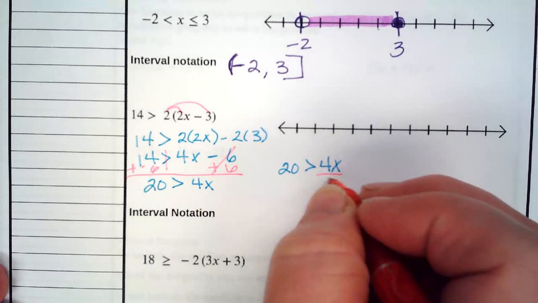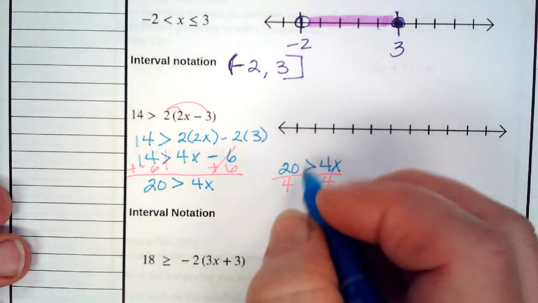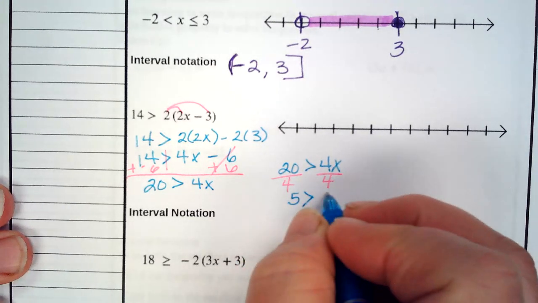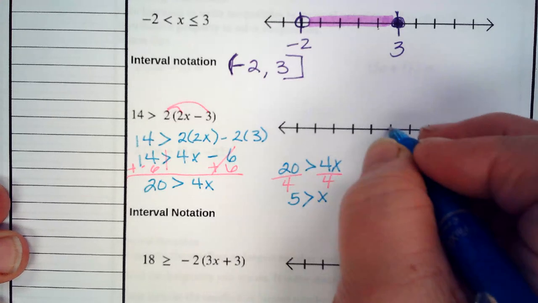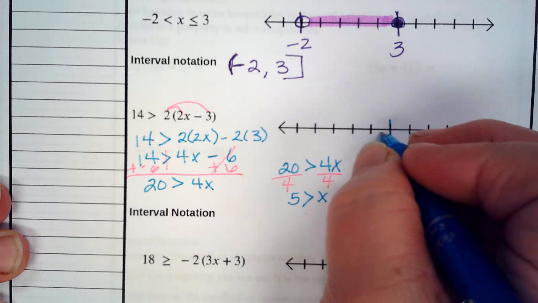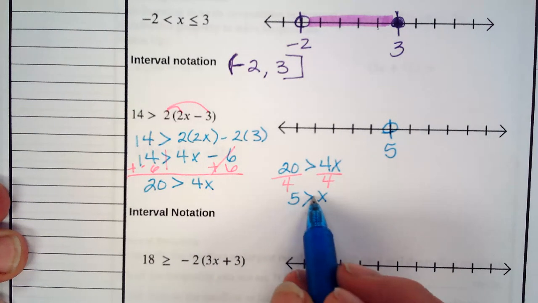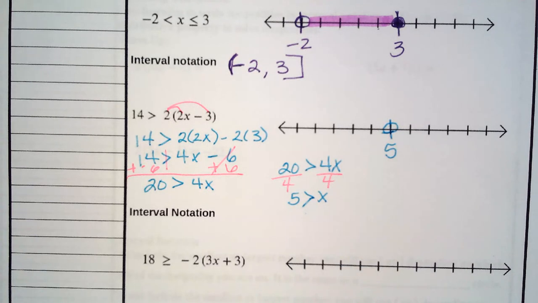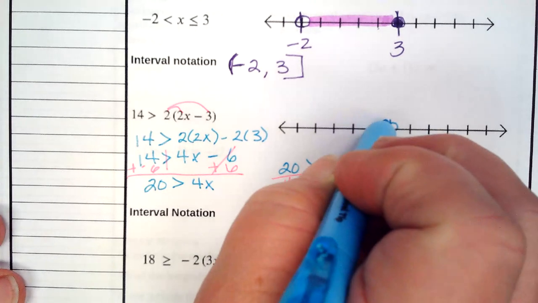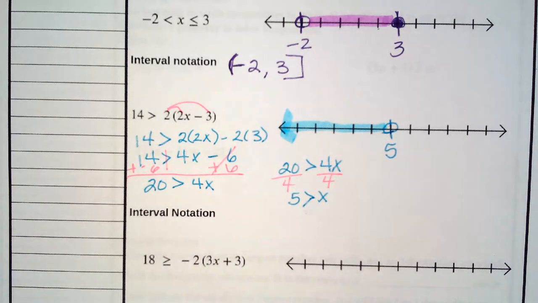Divide both sides by 4. 20 divided by 4 is 5. 5 is greater than x. So I'm going to put a 5 on here anywhere. It is not equal to, so that gives me that open circle. The pointy end goes to the smallest number. The pointy end goes to x. So that means I am going to highlight in that direction.